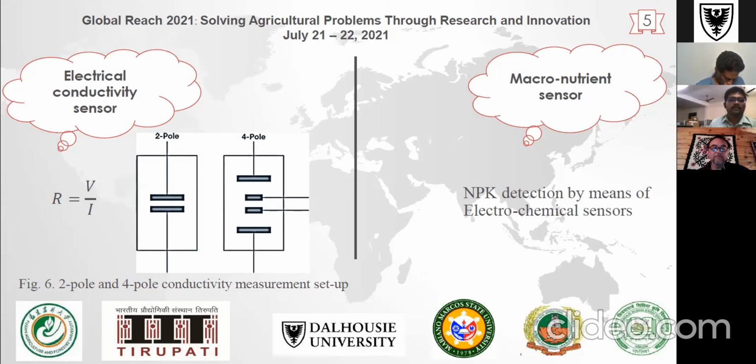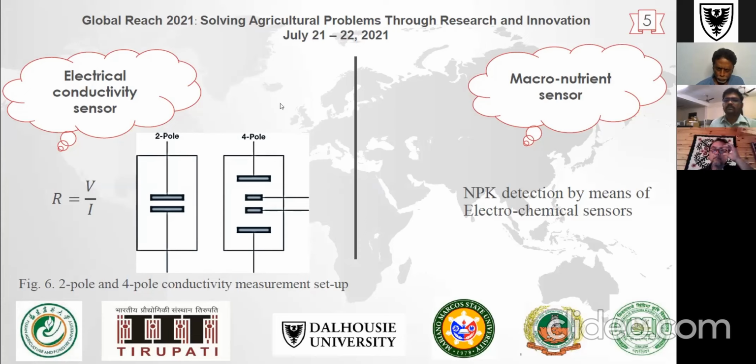Whenever the salts are more, the electrical conductivity is going to be more for that particular soil. And here, resistivity, or the inverse of conductivity, is measured by two methods, that is the two-pole method and the four-pole method. By using the two-pole method, we can measure low conductivity and high resistance soil samples. And by using the four-pole method, we can measure high conductivity and low resistance soil samples.